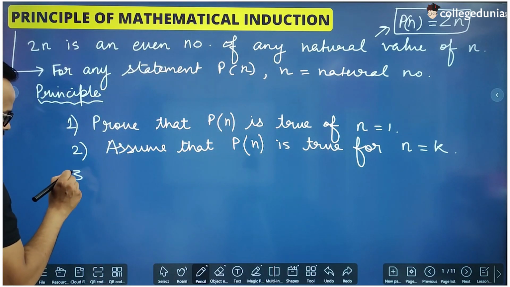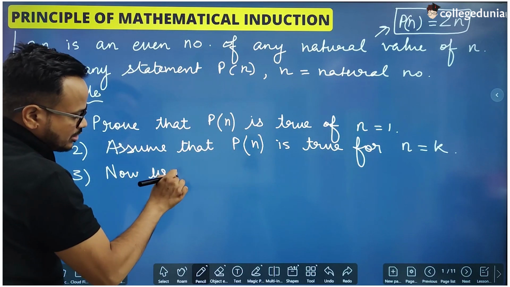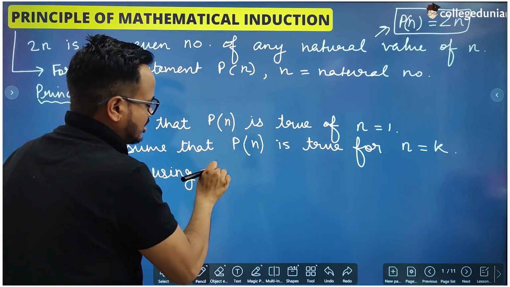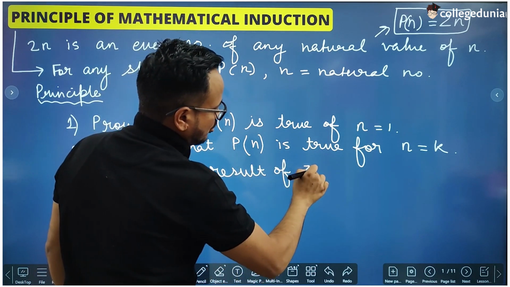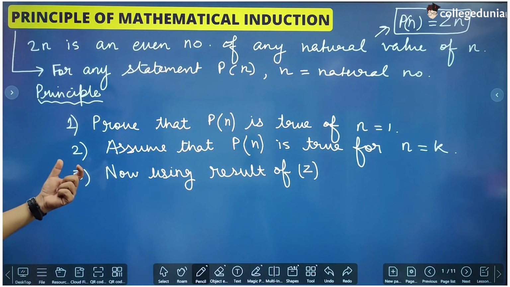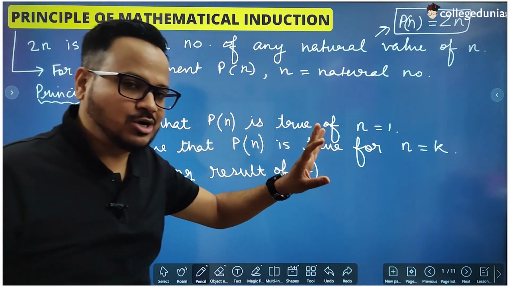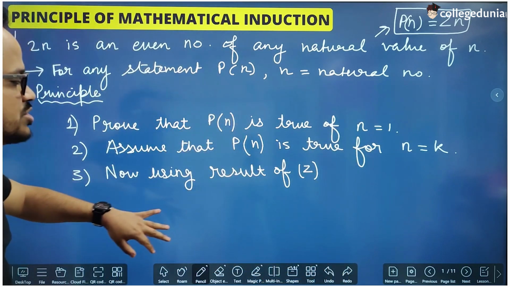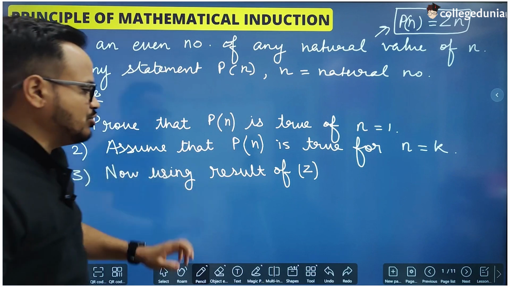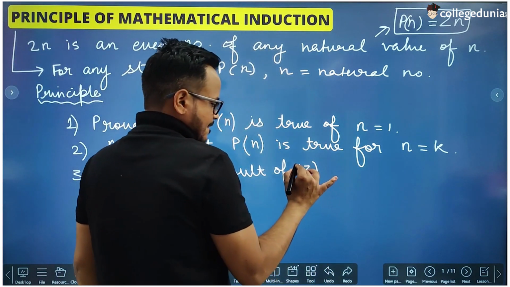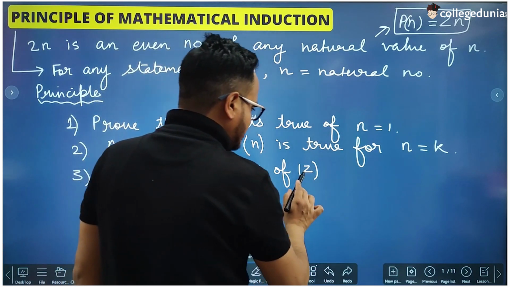Step number 3. Now using the result of 2, that is, now use this result. We have assumed that Pn is true for n equal to k, and this result is going to be used in the third part of this technique. Now using the result of 2. This looks like Z. This is not Z. This is 2, right?